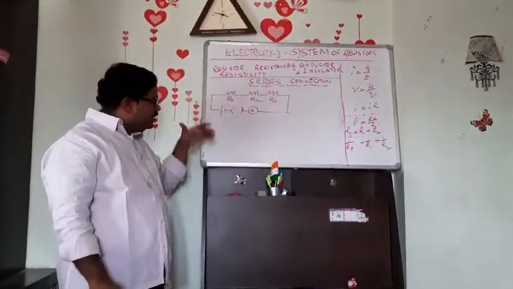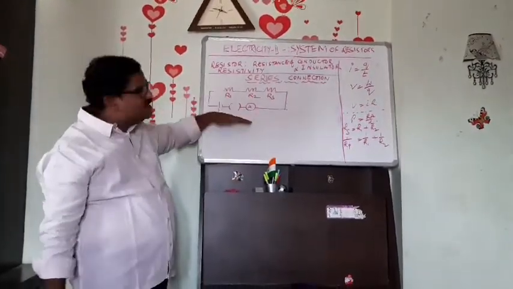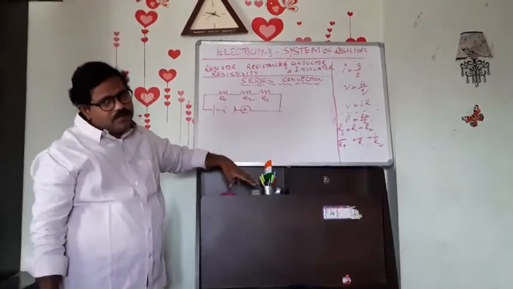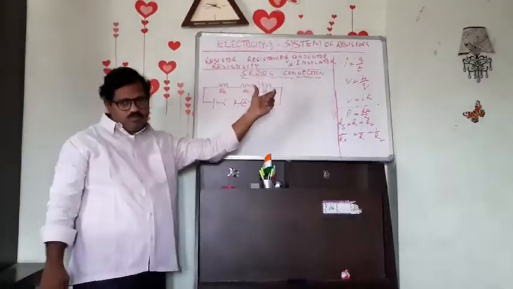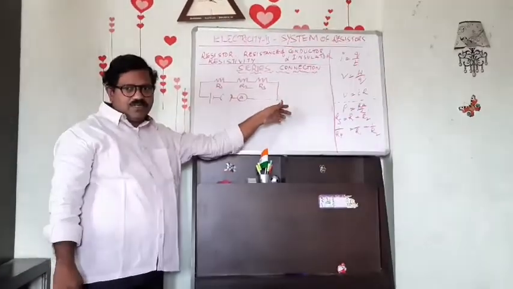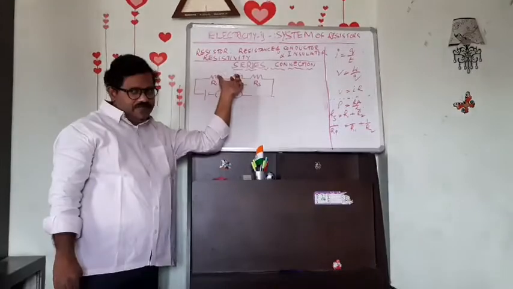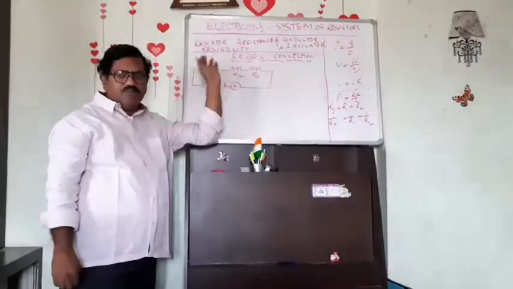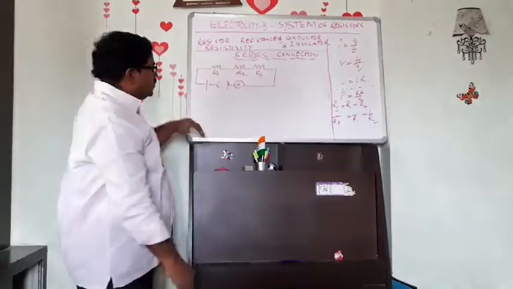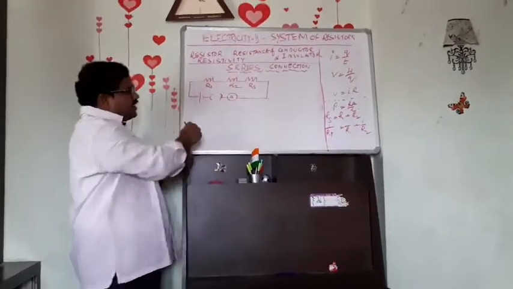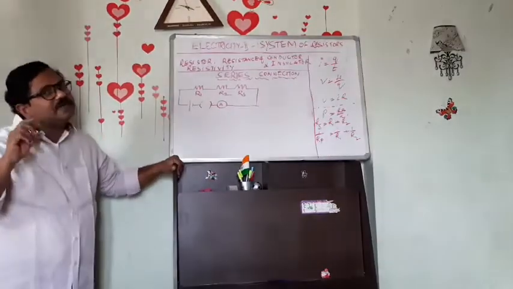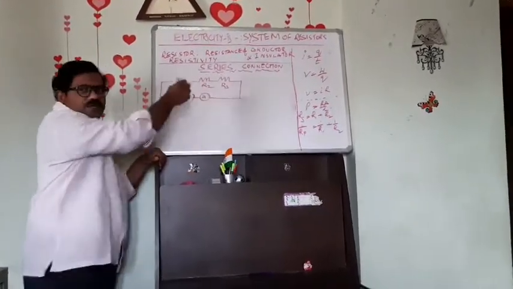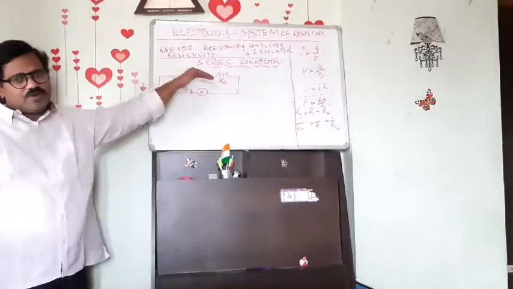Before we derive Rs equal to R1 plus R2 plus R3, we have discussed what will be I and V in the series combination of resistors. In the series combination, I remains constant. Here also when we place the ammeter, we get the same value, meaning the same amount of current is passing through.